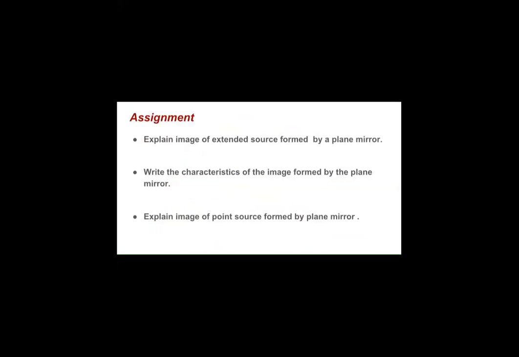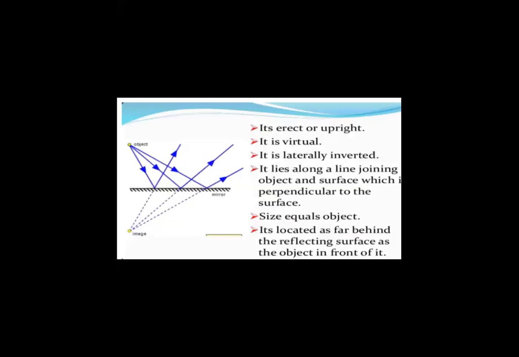The second question will be, write the characteristics of the image formed by a plane mirror. Definitely the previous slide that we saw had this answer. The image is always erect and upright. You are standing in front of the mirror, so the image also appears to be standing only. It is virtual, definitely the image is virtual.